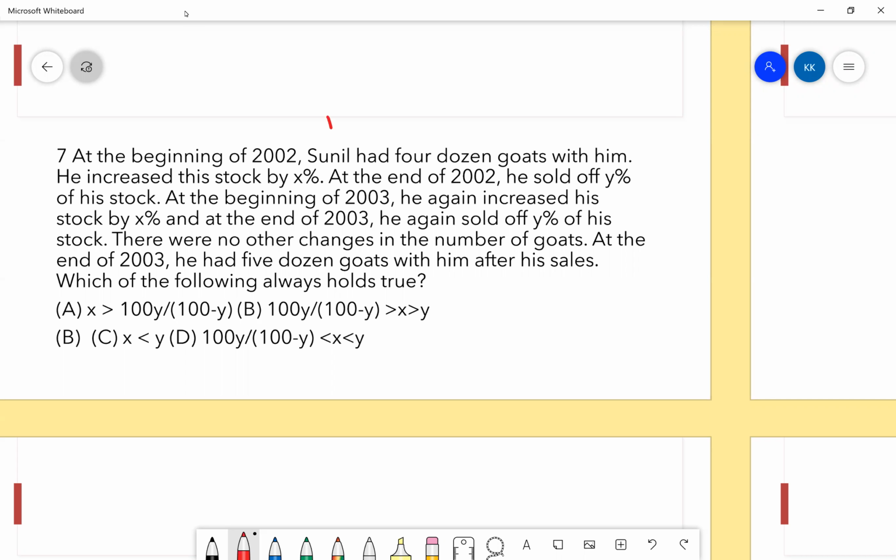Don't worry. This is an important question and it will be discussed in the class. The only thing is, I want to skip the timing, because you might even take more than 10 or 12 minutes to solve this question. This is not an easy or moderate difficulty question. This is a tough question. So in a way, this is a classwork question, but you have to solve it from home. We'll discuss it once you solve it. So I am not postponing it as a homework. It is a classwork question, but you have to solve it first at home. Got it clear, guys? Everybody?